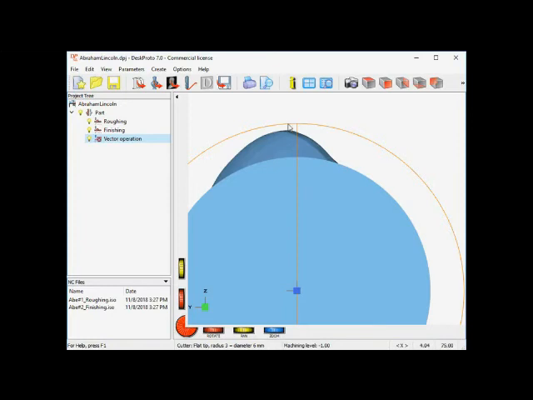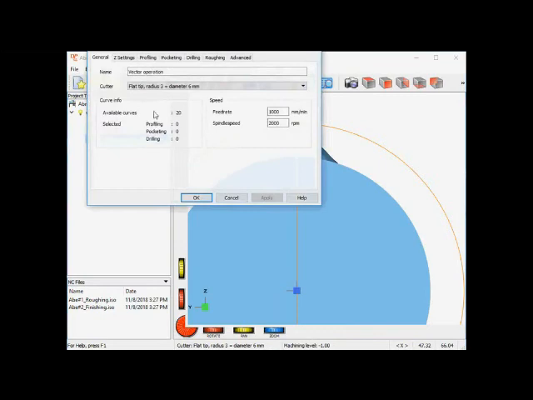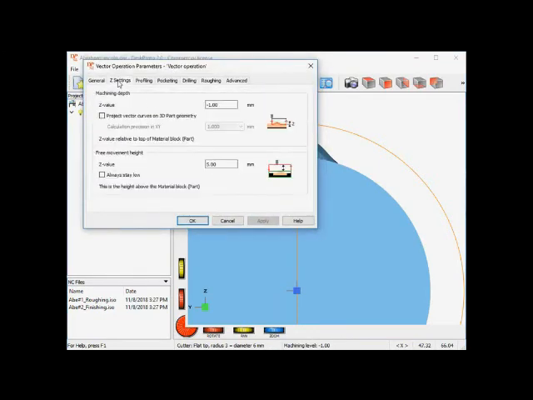The machining depth of a vector operation is from the top of the block, so this is minus 15, and when I want to machine 1 millimeter deep, I need to enter minus 16 millimeters, which is what we can do right here. Z settings is minus 16 millimeters.